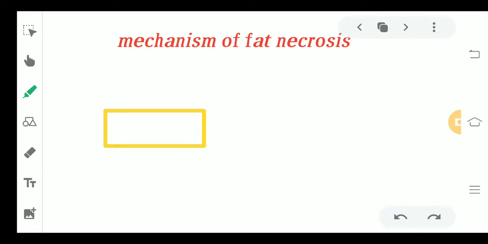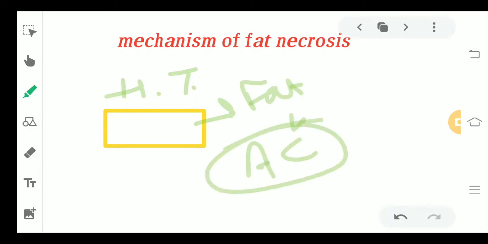If we come to the mechanism of fat necrosis, for example, this is a healthy tissue in your body. The tissue is rich in fat, that means it is going to have adipocytes in it. You all know what adipocytes are. These are the fat rich cells, so they are very frequently and easily found in the fat rich areas of the body. If there is a fat rich area in your body, that area has a lot of adipocytes. Now, during fat necrosis, there is hydrolysis and rupture of these adipocytes.